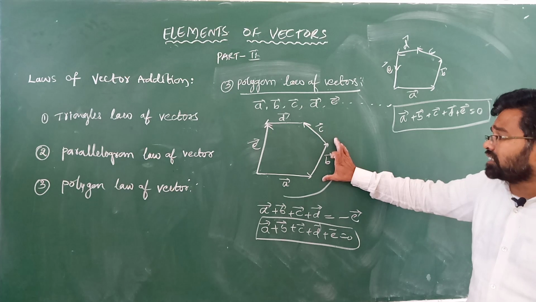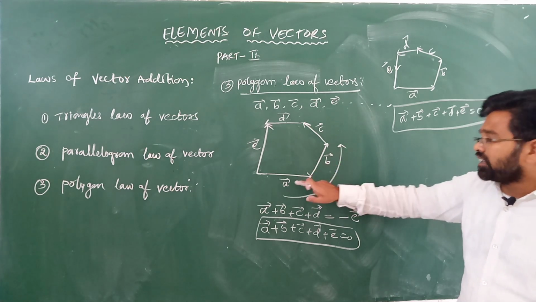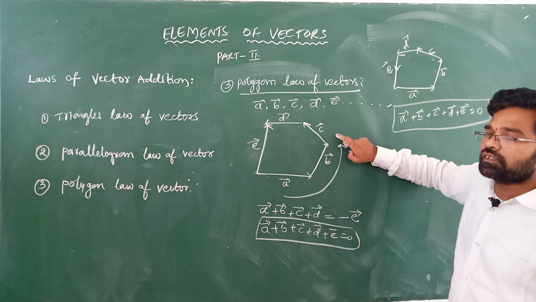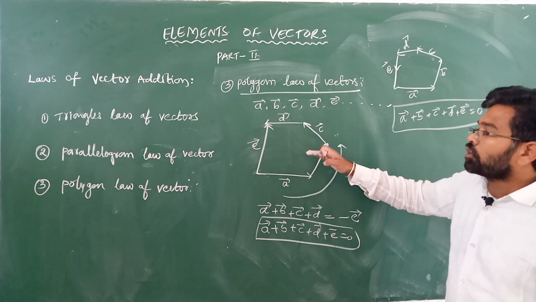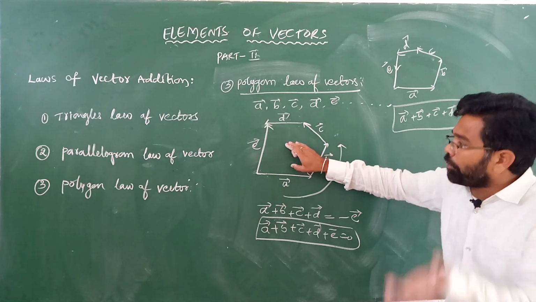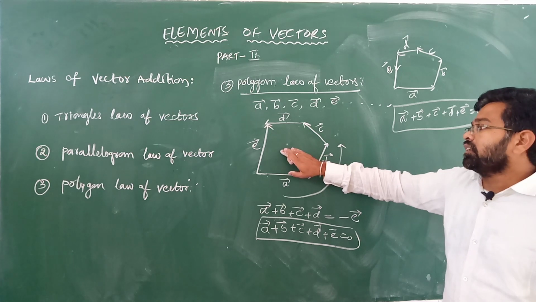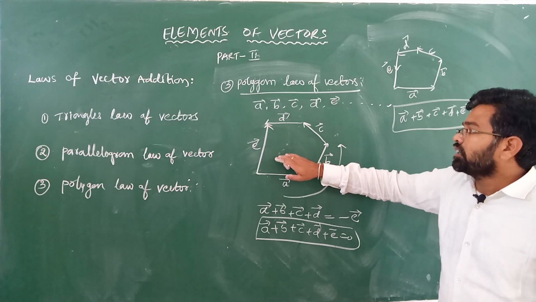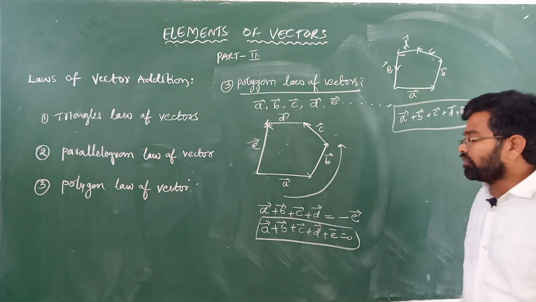If a number of vectors represent both magnitude and direction, taken in the same order of the adjacent sides of the polygon, then the closing side of the polygon represents the resultant vector, taken in the reverse direction.